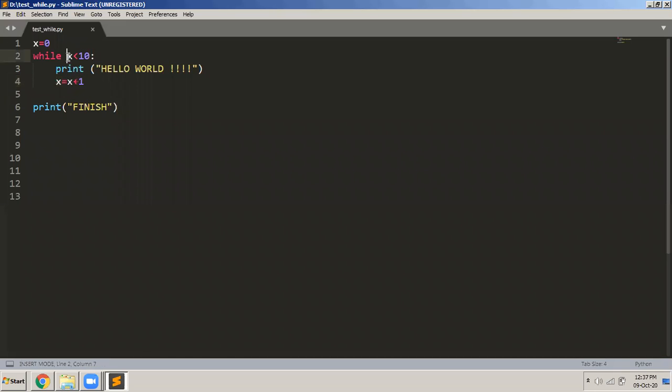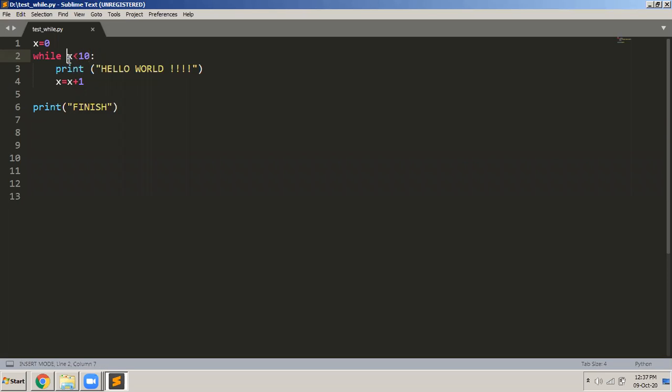It goes and checks, is x less than 10? x has become 10. Remember, incrementing after 9 it has become 10. And now it will check, is this 10 less than 10? No, this condition is false. If x becomes 10, then 10 is not less than 10, so this condition becomes false, and that's the reason why it will come out of the loop.